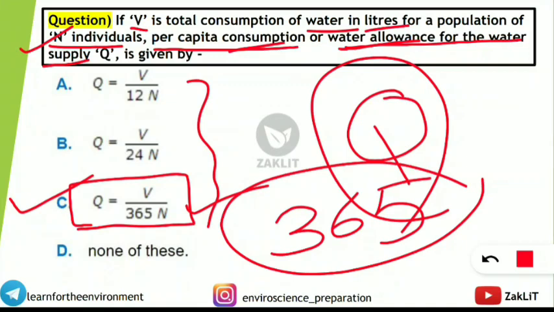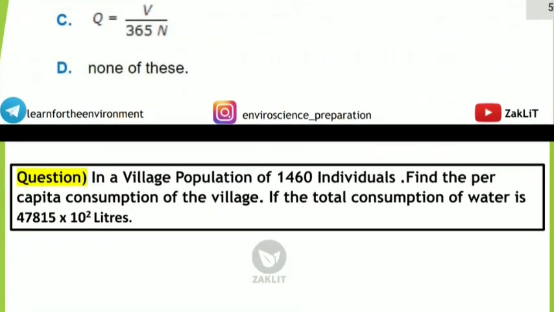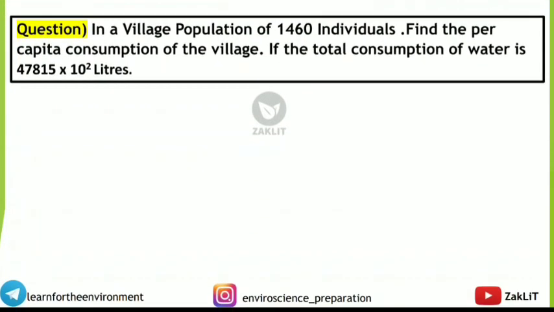So now as we have known this formula, you should note down. I'm repeatedly saying, so note down in your notes so that it will be easier for you to recall when you're revising. And now we will solve a question related to this. So here comes our question on our screen. You should note down this question also by solving. The question is, in a village population of 1460 individuals, find the per capita consumption of the village. That means about the water.